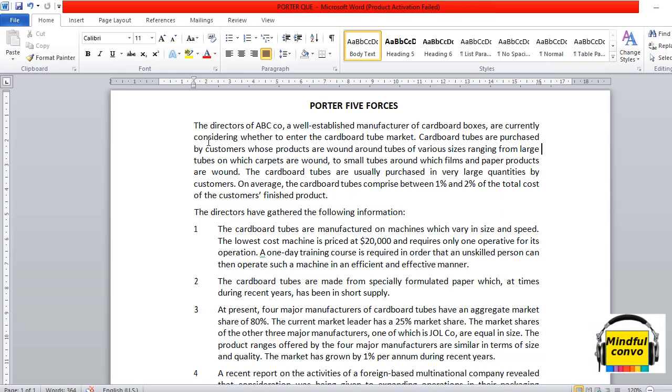Let me tell you a good approach to attempt questions. Firstly, try to read the requirement of the question, because with the requirement you will come to know what is actually required, what the examiner is actually demanding from the question.